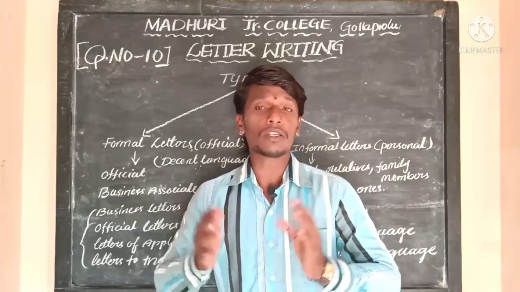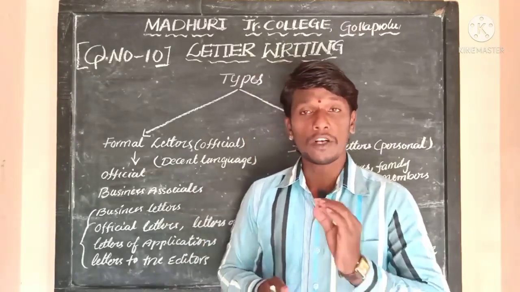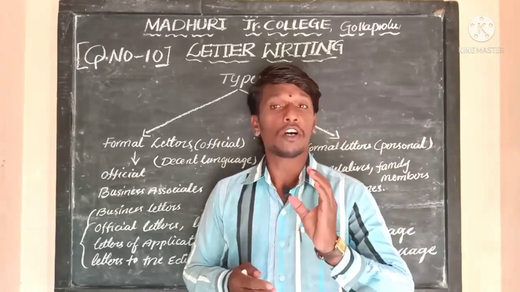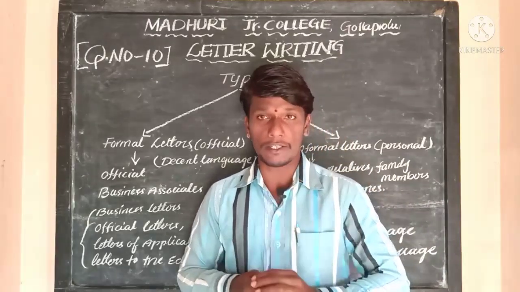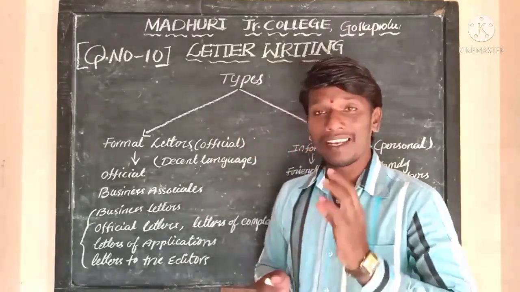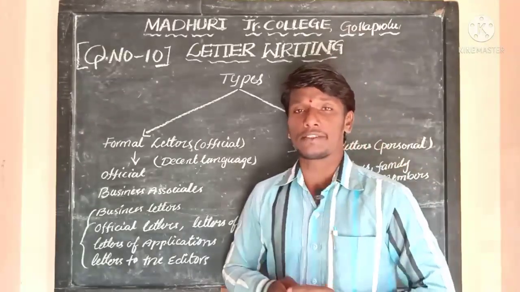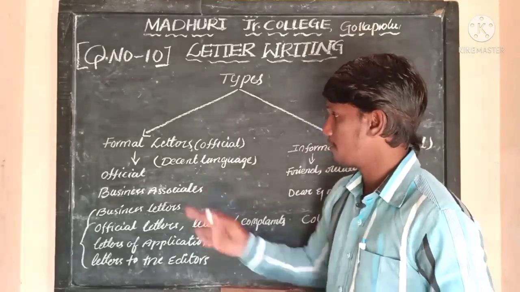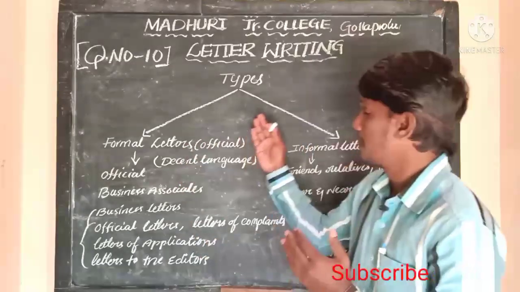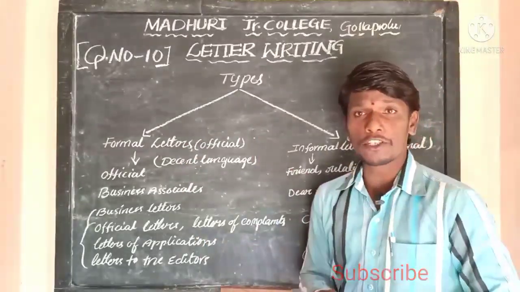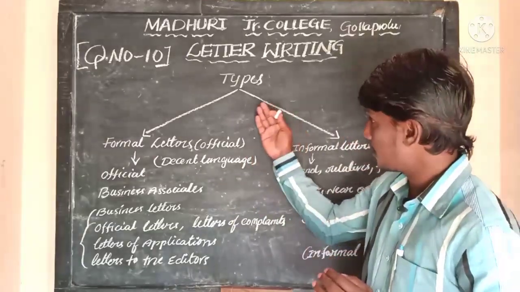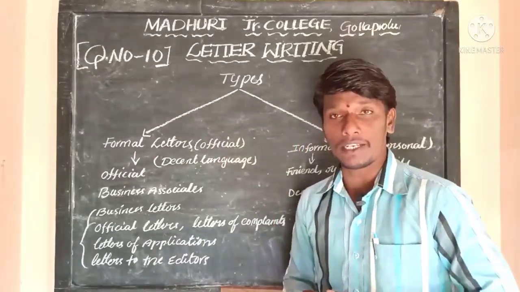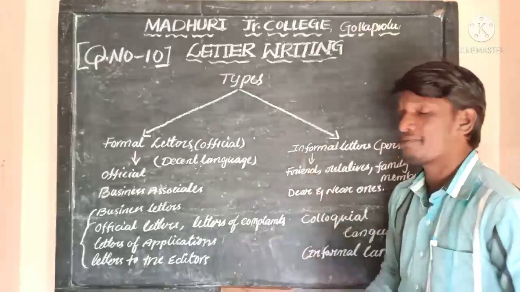But what is the format of writing? How do we write a letter to the person we want? See here, basically letters are of two types. The very first type is the formal letter. Here I have drawn a simple T diagram. The first type is the formal letter and the second type is the informal letter.